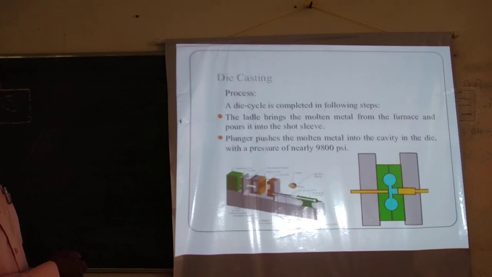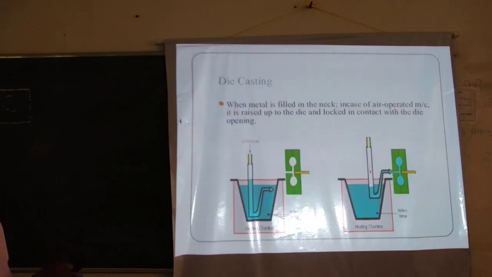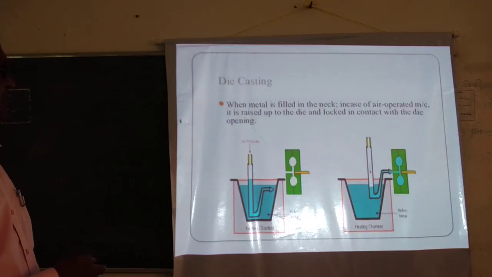So the ladle brings the molten metal from the furnace and pours it into the chamber. The plunger pushes the molten metal into the cavity, and it requires pressure. In the case of an air operated machine, the chamber is raised up to the die and locked in contact with the die opening.